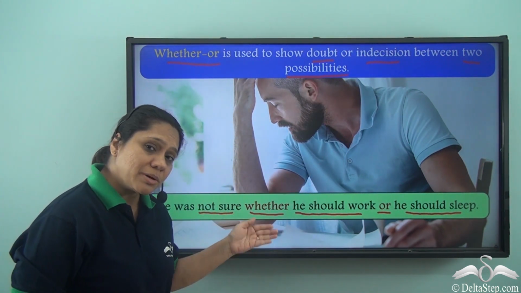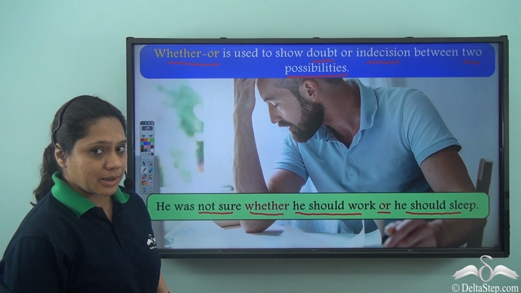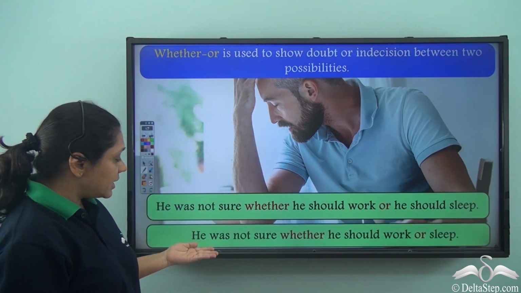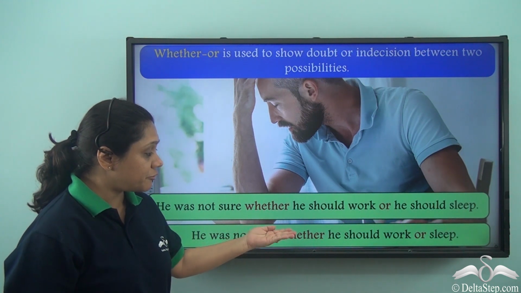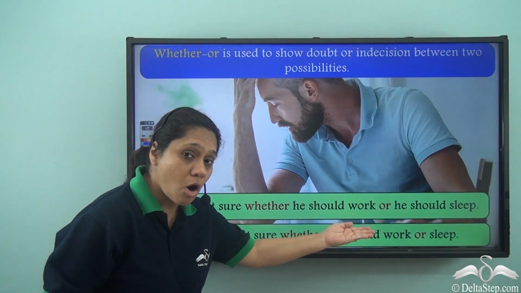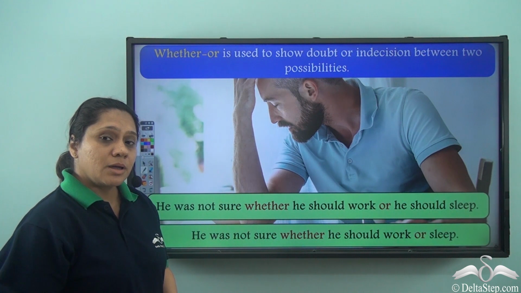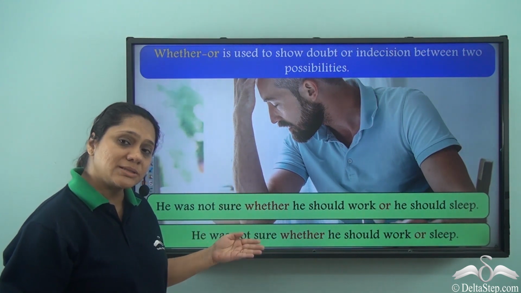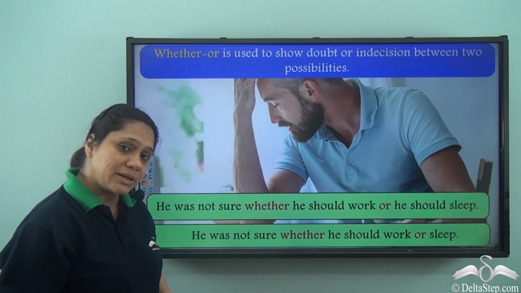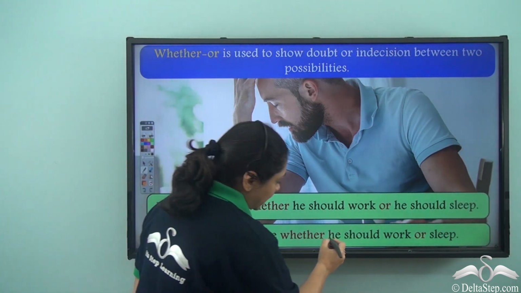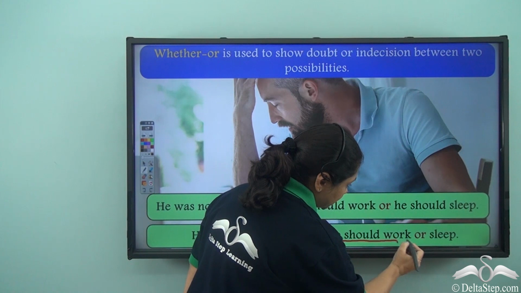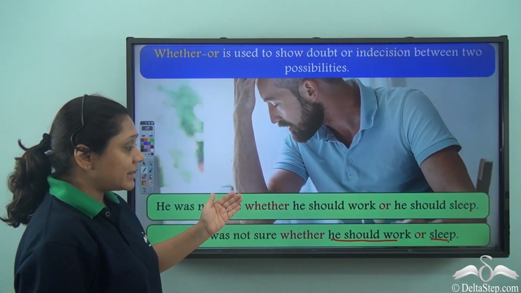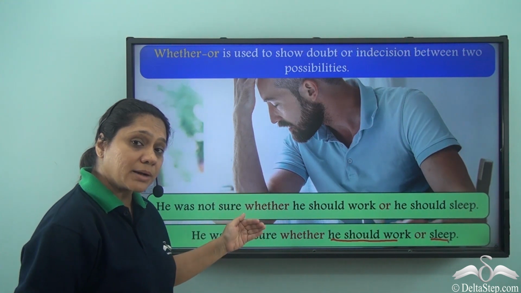We can also write this sentence in another way. Let us see how. We can write, he was not sure whether he should work or sleep. As in the earlier sentence, this sentence also shows us the two alternatives or possibilities. What are they? He should work, sleep. The only difference is that we have taken the common part out.